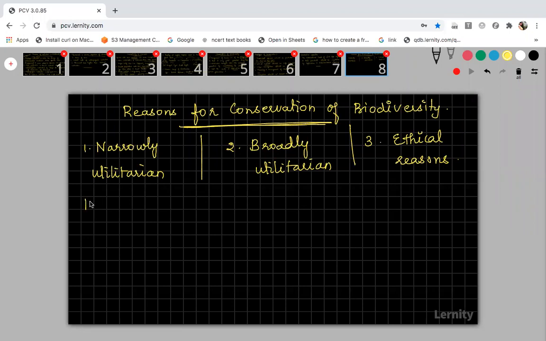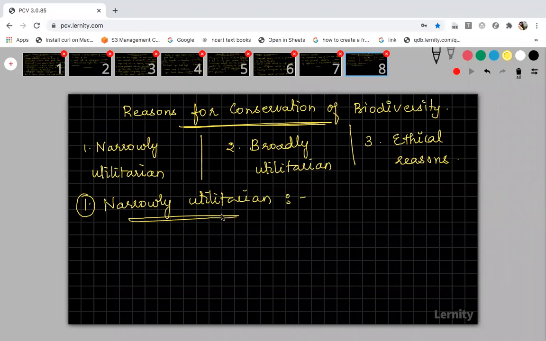First, let us start with the narrowly utilitarian. Narrow-minded means it is going to be a selfish purpose. You are not going to think about the environment or the ecosystem. You are going to think only about our own purpose. That is what we call narrowly utilitarian.